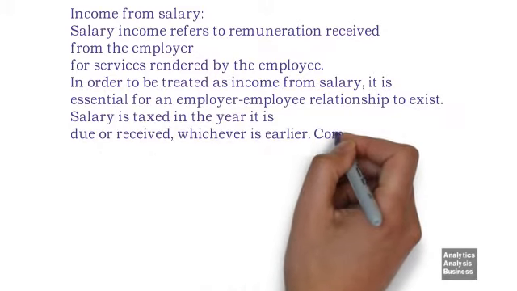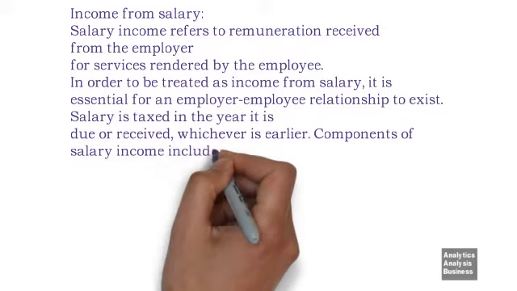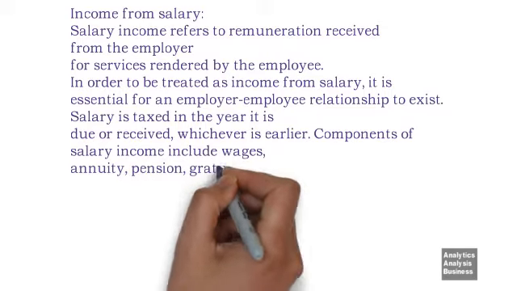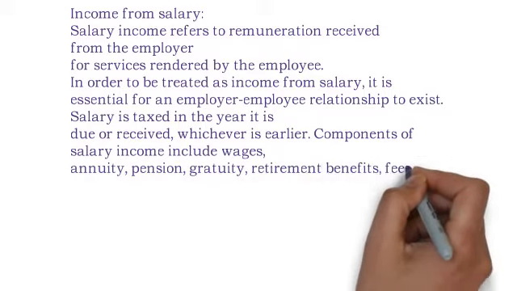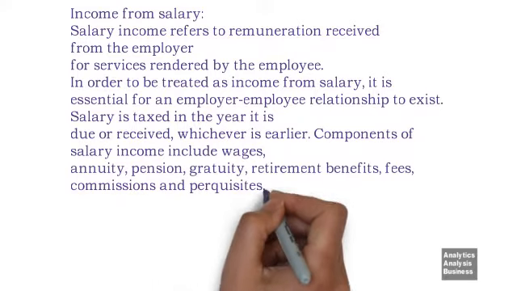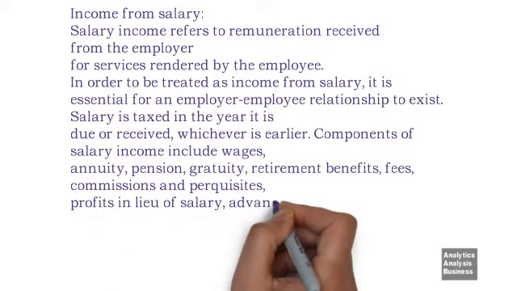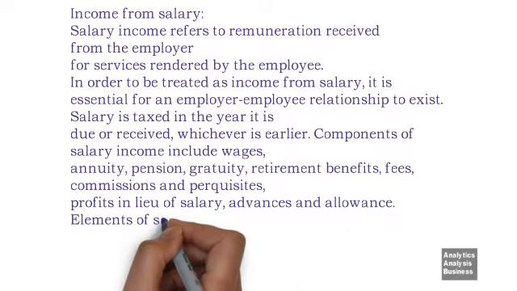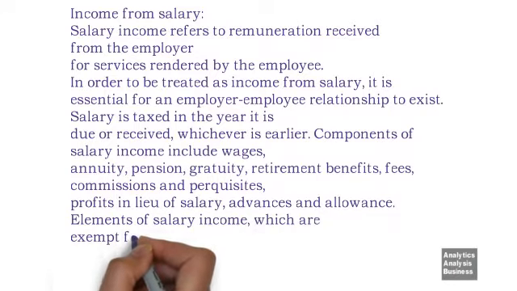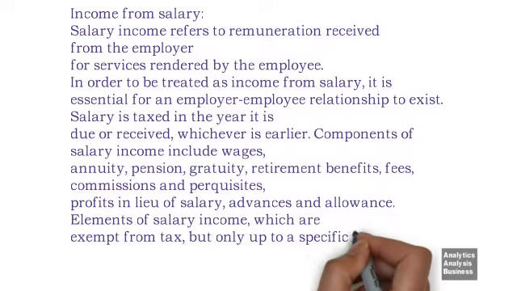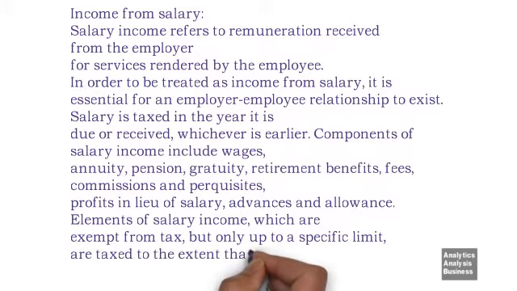Components of salary income include wages, annuity, pension, gratuity, retirement benefits, fees, commissions and perquisites, profits in lieu of salary, advances and allowance. Elements of salary income, which are exempt from tax, but only up to a specific limit, are taxed to the extent that they exceed the exemption available.